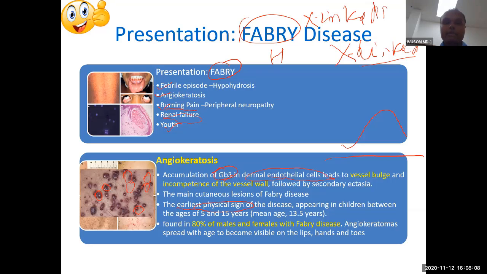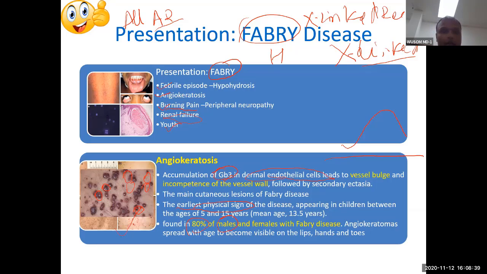All others are autosomal recessive. So this disorder will be seen more in males than females. Even in females, 80% will have this angiokeratoma. That is why angiokeratoma is a very important presentation.